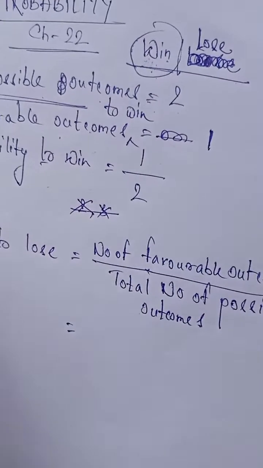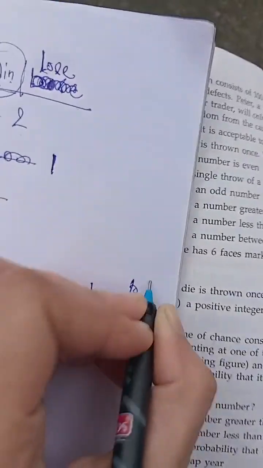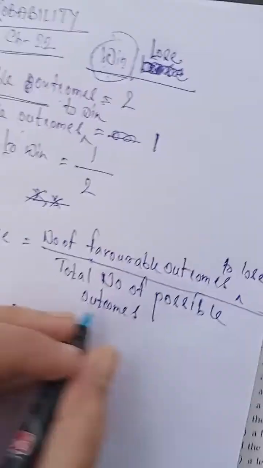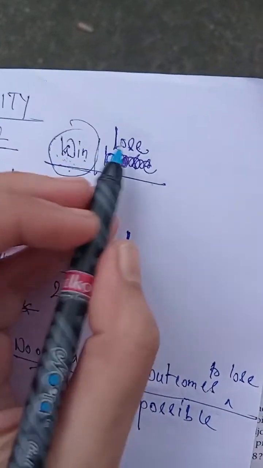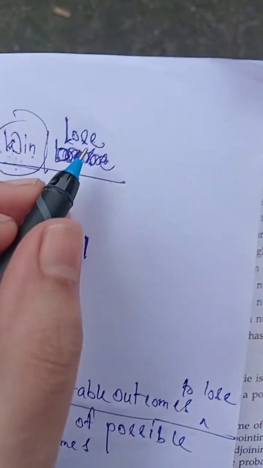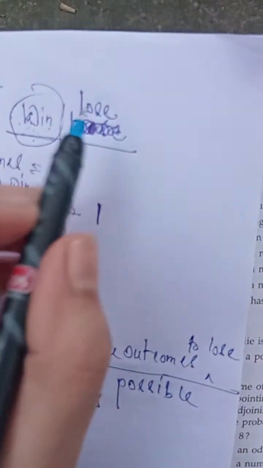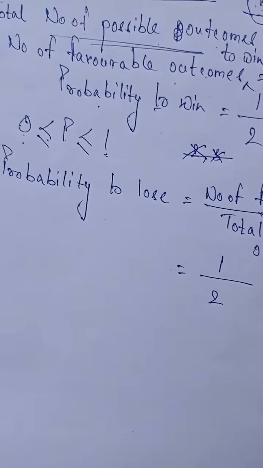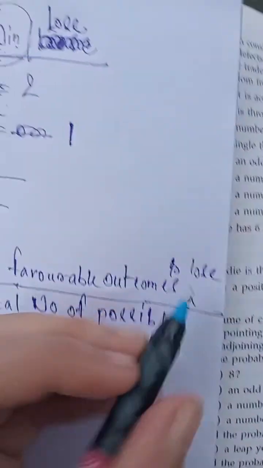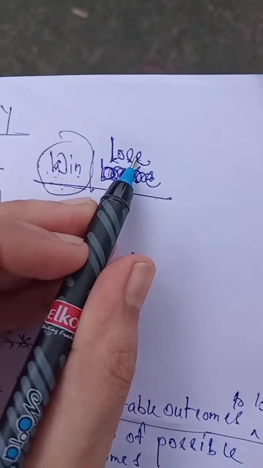Now, what is the probability to lose? That is the number of favorable outcomes to lose the match by the total number of possible outcomes. So what is the number of favorable outcomes to lose? You can see that we have only two possible outcomes, either we will win or we will lose. So the total number of possible outcomes is 2. And the outcome to lose is only one. So you have 1 by 2. So the probability to lose a match is the number of favorable outcomes to lose, which is 1, and what is the total number of possible outcomes?